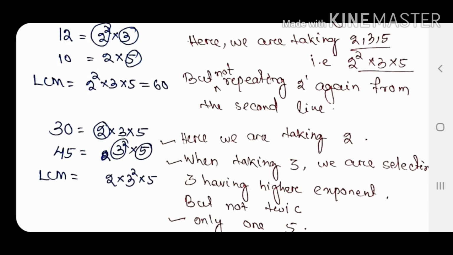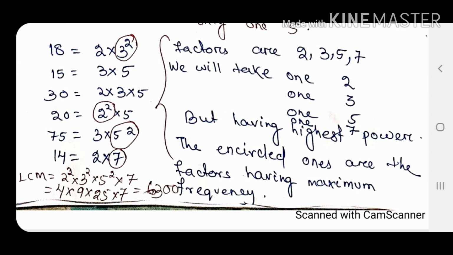So the next example is 30 and 45. 30 is 2 into 3 into 5, 45 is 3 square into 5. So what are the factors? 2, 3, 5. First I will write all the factors 2, 3, 5, then I will think about the exponent. So for 2, what is the highest? 1. For 3, what is the highest? 2. For 5, what is the highest? 1. Another example: 18, 15, 30, 20, 75, 14.